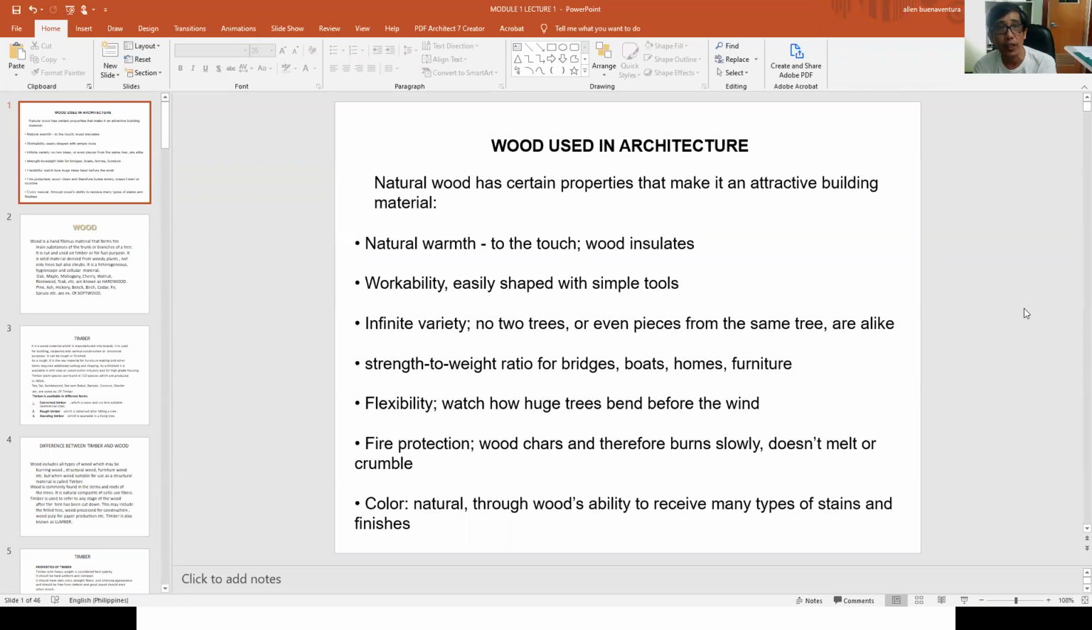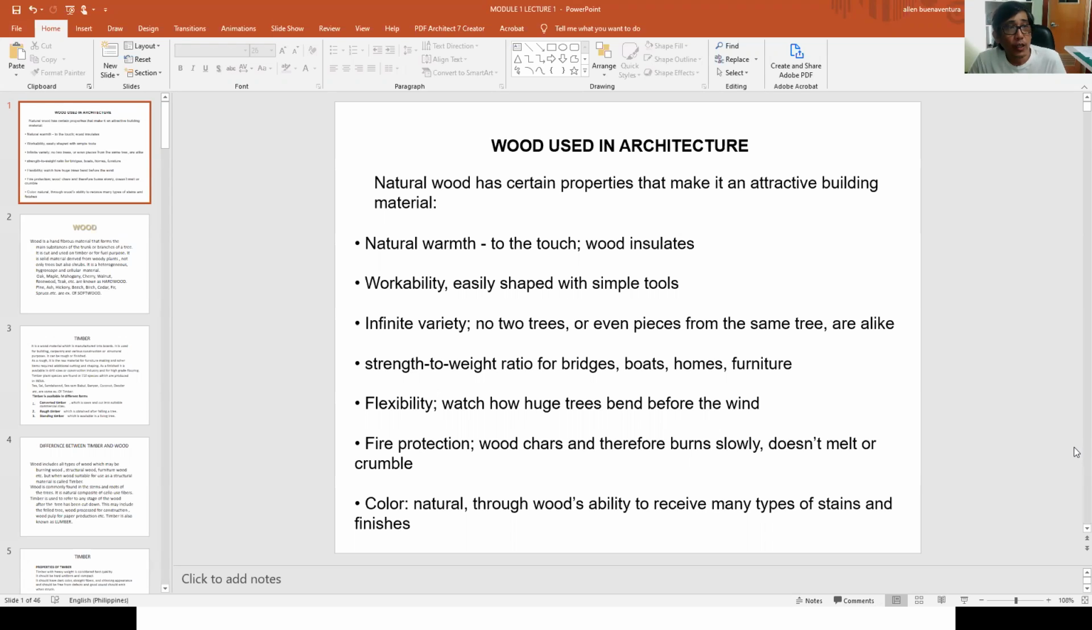So wood is used in architecture as furnitures. You can use it for windows, doors, ceiling, partition. So there are a variety of ways that you can use wood. And wood has different characteristics or properties that make it an attractive building material. Wood creates a warm feeling when you're inside a room. It insulates the room from outside temperature, and it creates a relaxing environment.